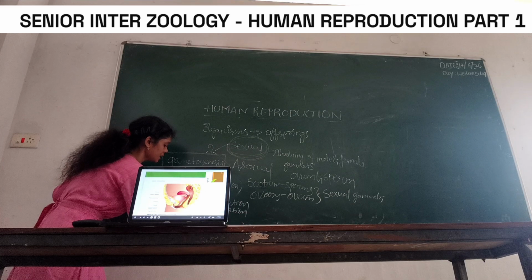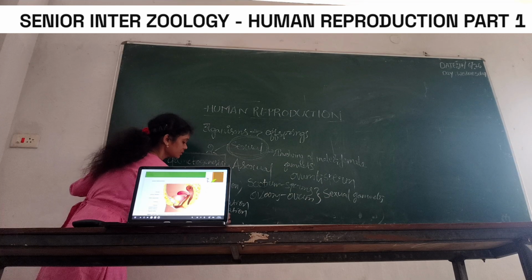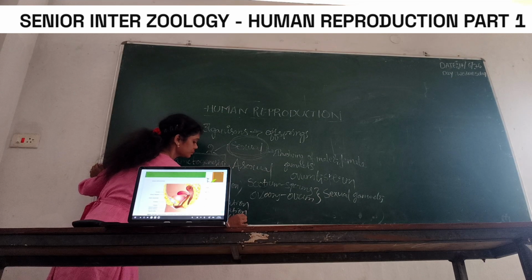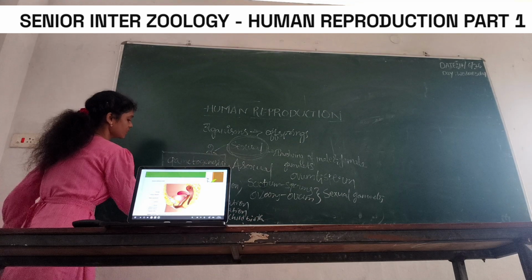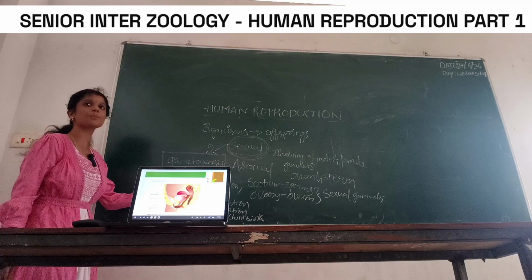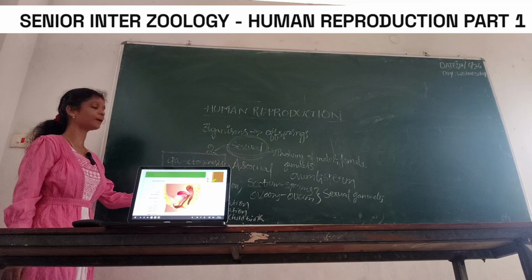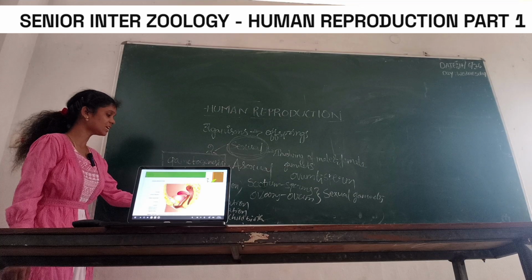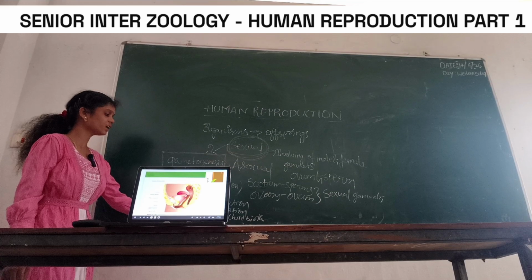Fifth one, pregnancy and childbirth. These are the five events that take place in human reproduction. Coitus means copulation, having sex with the partner. Second, fertilization. Third, zygote formation. Fourth, embryo formation. Fifth, pregnancy and childbirth.